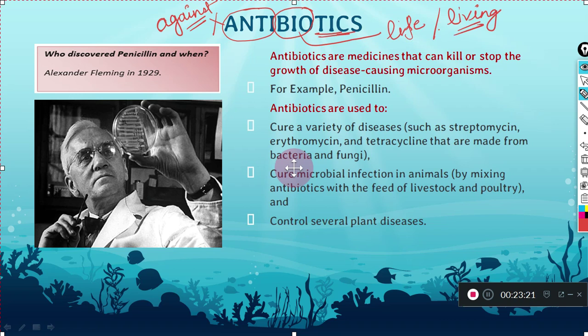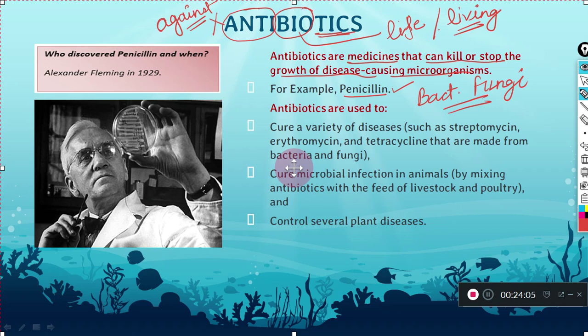So what are antibiotics? These are actually the medicines that have the capacity to kill or stop the growth of disease causing microorganisms. It could be, for example, penicillin, which is obtained from Penicillium notatum. Here you can see there are some antibiotics which are used, for example streptomycin or erythromycin or tetracycline. So these are made from the bacteria and different fungi.